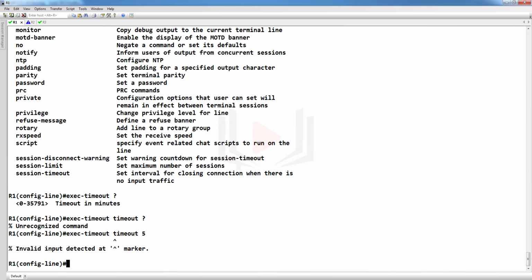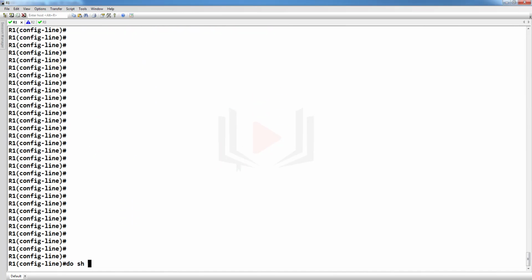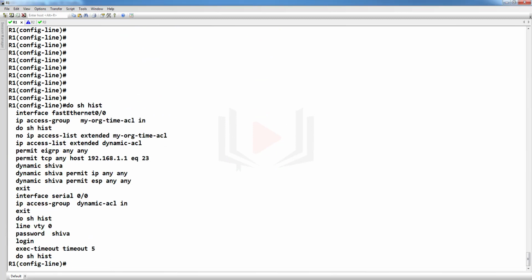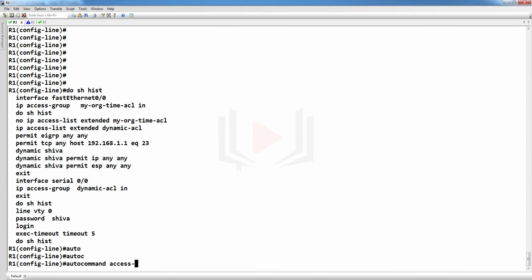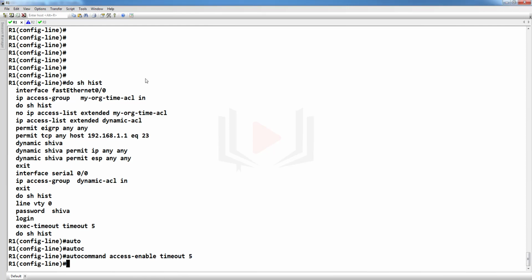Let me recall. Do show history: line vty 0, password Shiva, login, and here the command is autocommand access-enable timeout 5. Yes, this is the command.